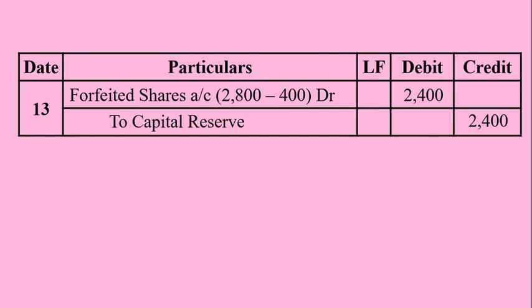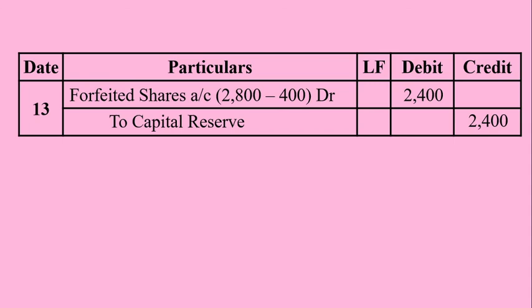In journal entry number 11, we mentioned forfeited shares account has a credit balance of 2800. At the time of forfeiture, a credit entry is passed with 2800. In the previous entry, journal entry number 12, a loss of reissue of forfeited shares is adjusted with an amount of rupees 400.